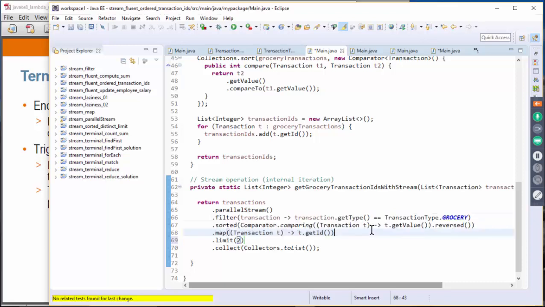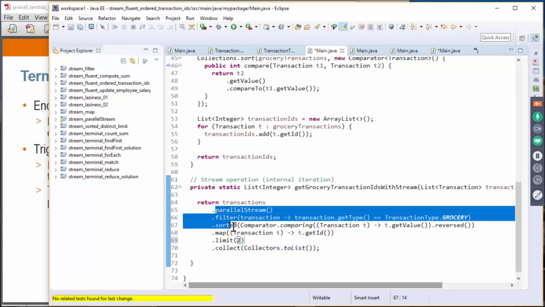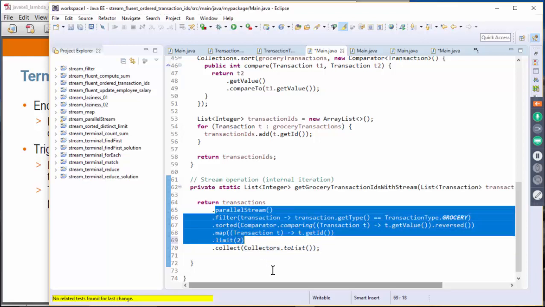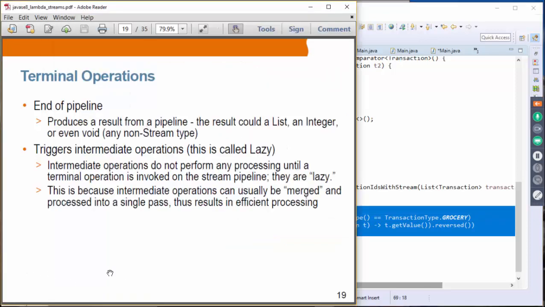So the idea is that until this terminal operation gets executed, which is always guaranteed to be the last one, we do not want to actually process the intermediate streams, because we like to take a look at all these intermediate operations, and then figure out what is the most optimized way of performing this stream processing. That is what is called the lazy operation.